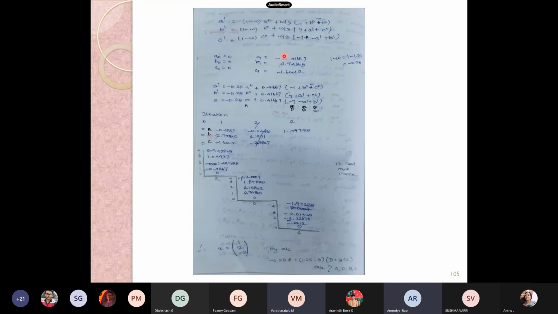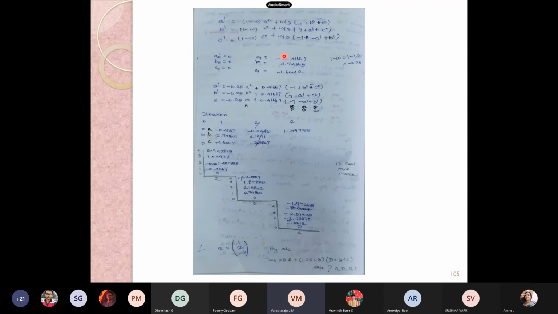Sir, I'm getting C4 as minus 1.97234. Yes, of course, Amolya. Very good. Yes, we can stop our iteration, and our results are 1, 2, and minus 2.